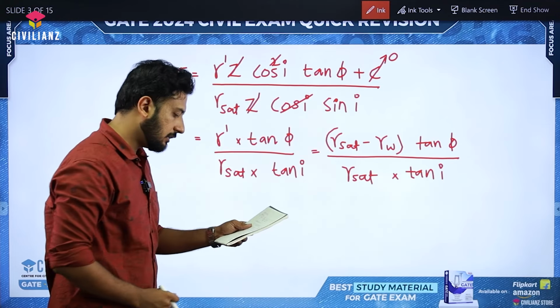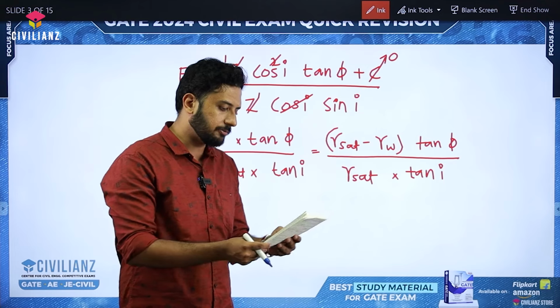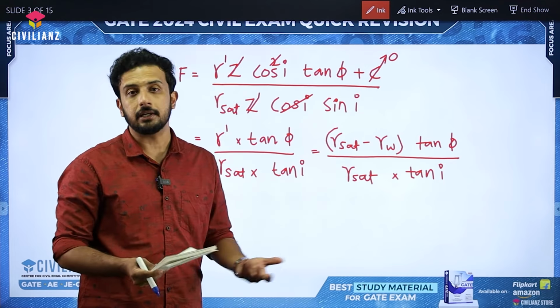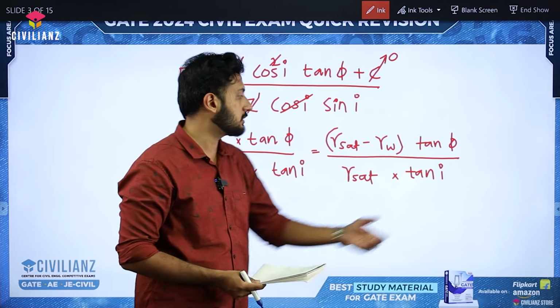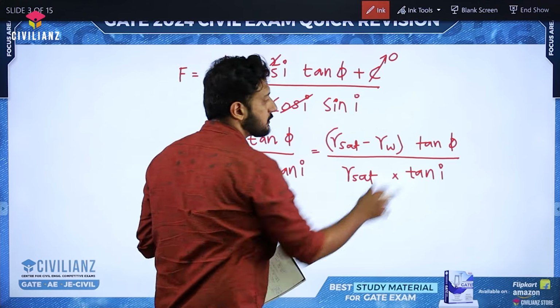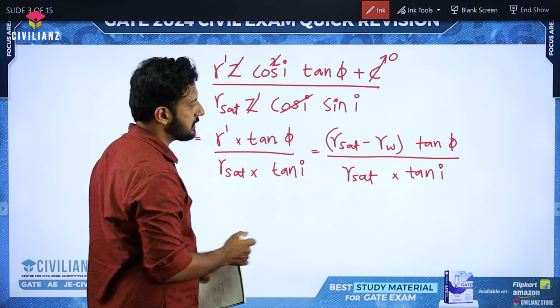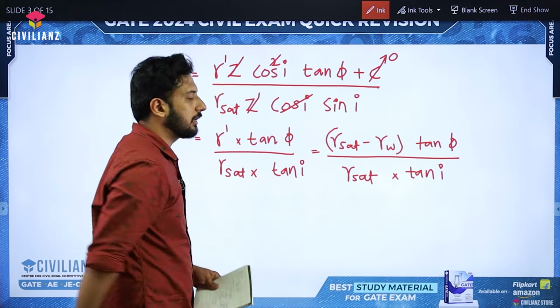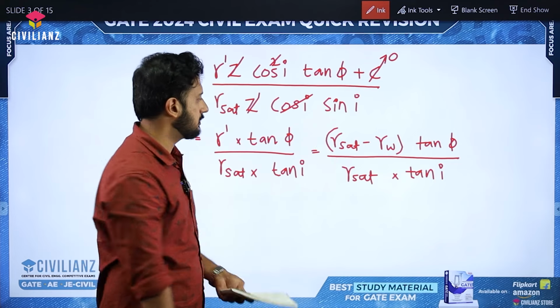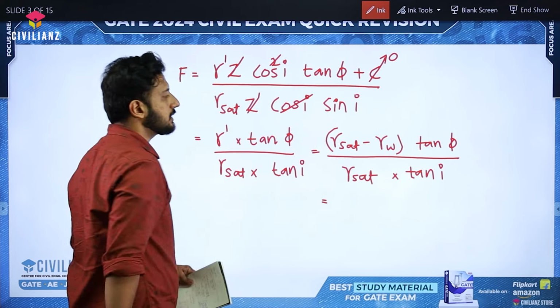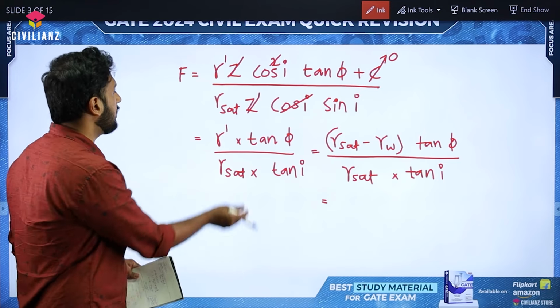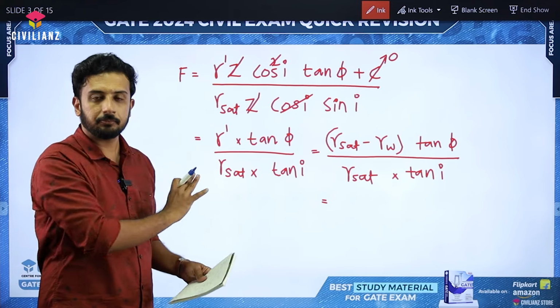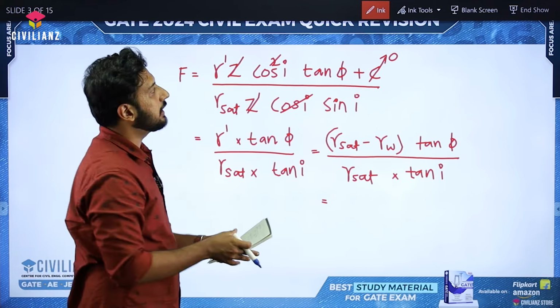Right? Here in this question, they have already given the value of I as 30 degree, right? So tan 30 degree we need to substitute here. This phi is what we need to calculate. They are asking in the question, and gamma saturated and gamma W are already given in the question. So it's simple. We directly need to substitute it. But there is an important thing. What's there on the left hand side? They have mentioned in the question that it's the critical condition, right? Critical stability condition. Which means what?